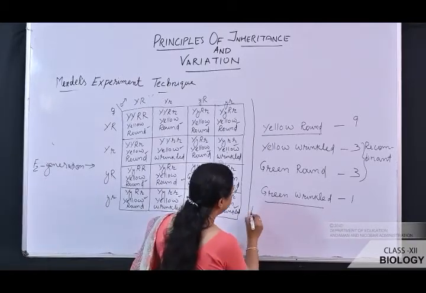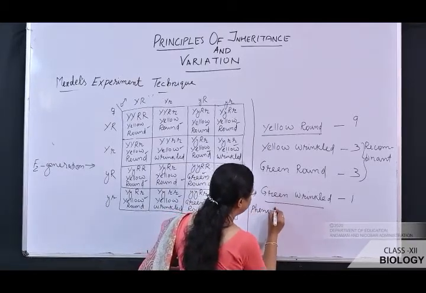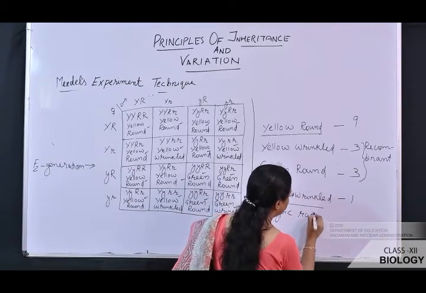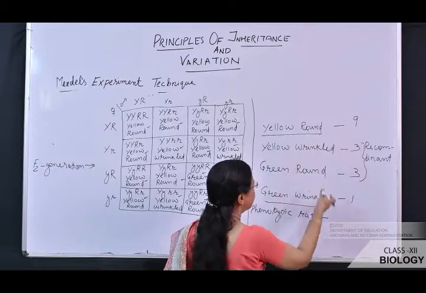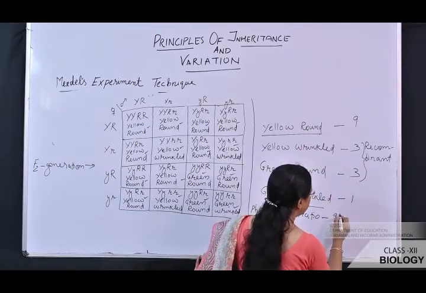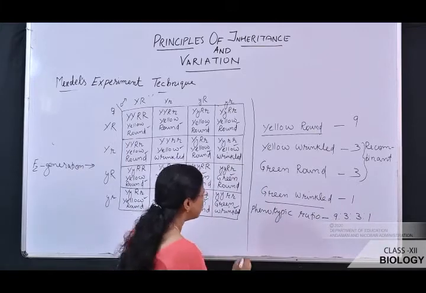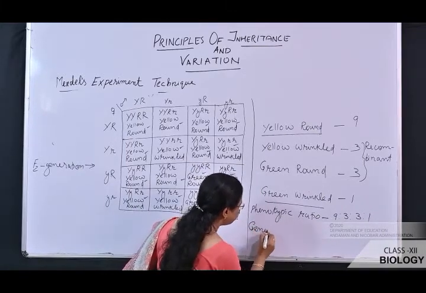Now we can write the phenotypic ratio. What is the phenotypic ratio? Physically, it appears as 9:3:3:1. What is the genotypic ratio?